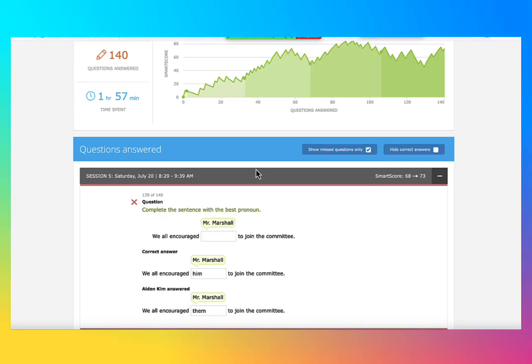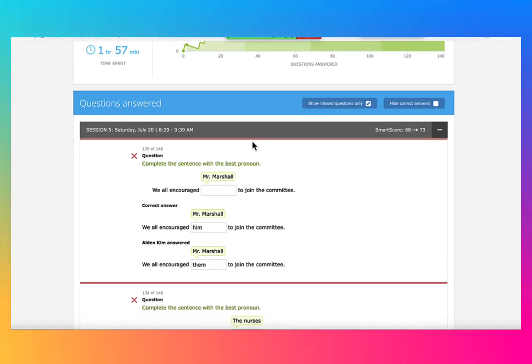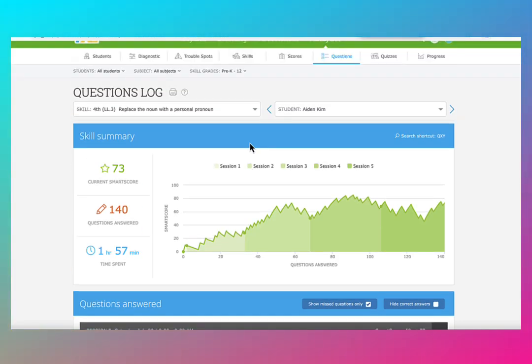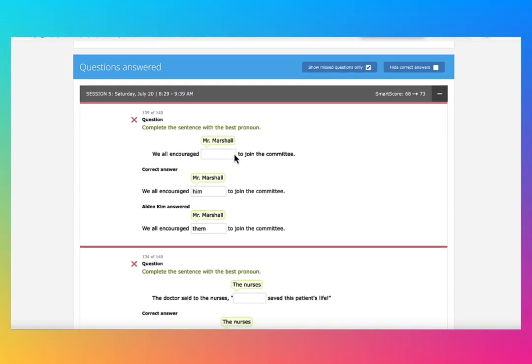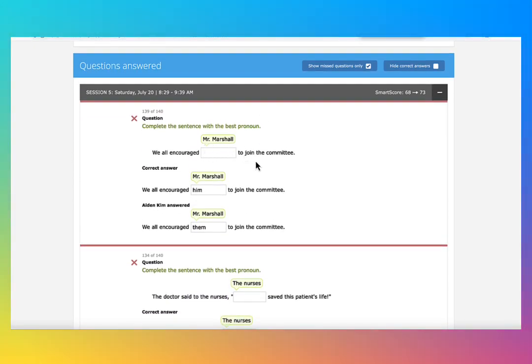Okay, let's go over this one. This is LL3. So I see there's a lot of problems here. We encouraged Mr. Marshall to join the committee. Complete the sentence with the best pronoun. Mr. Marshall is he. It's a male, just one person. So the pronoun that can replace it will be him, not them, because if you say them, it has to be plural. But Mr. Marshall is just one person.